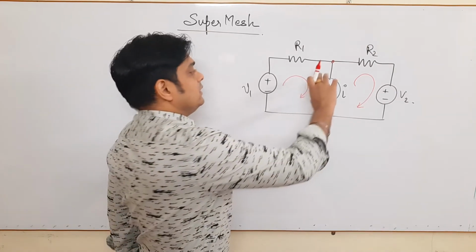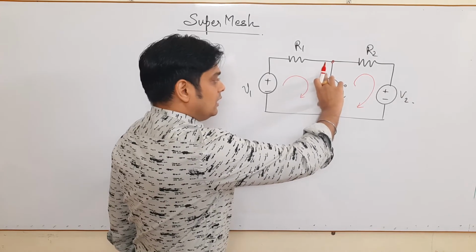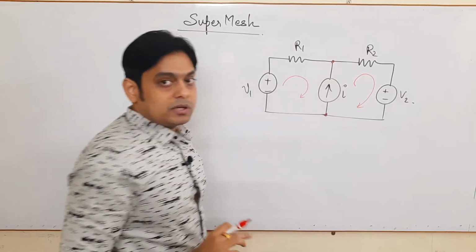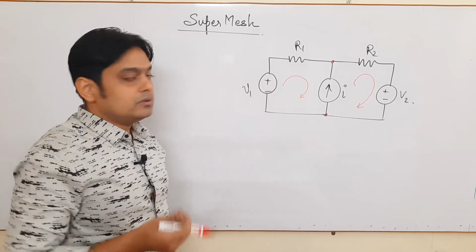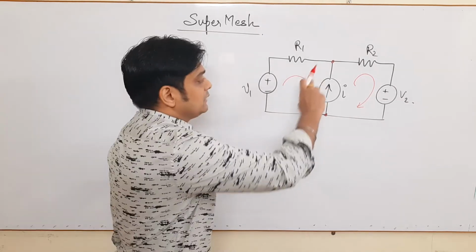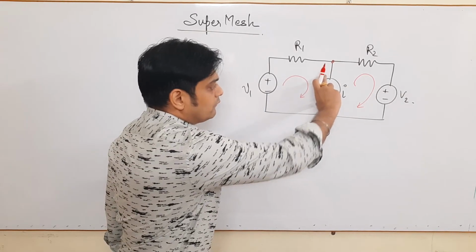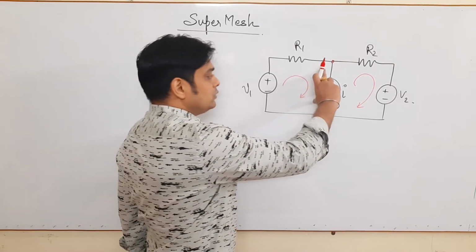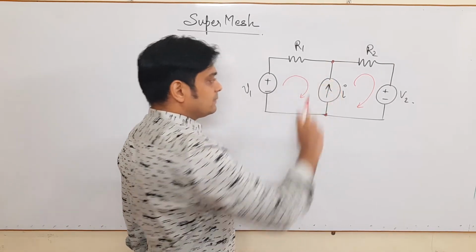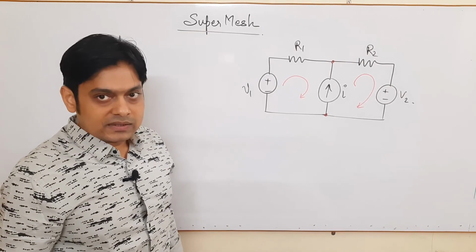But once there is no voltage given across this current source, you cannot apply mesh analysis, because you don't know the value of voltage across this branch.